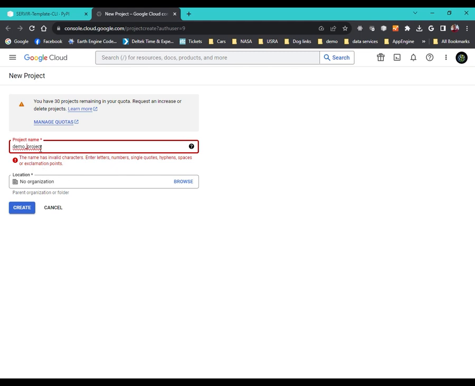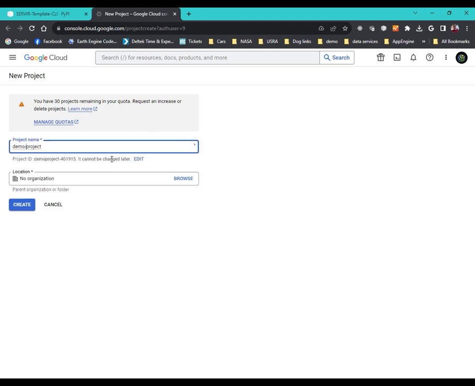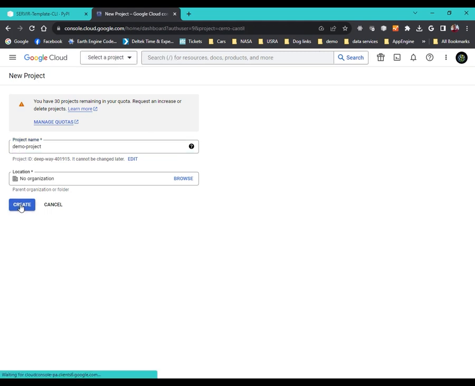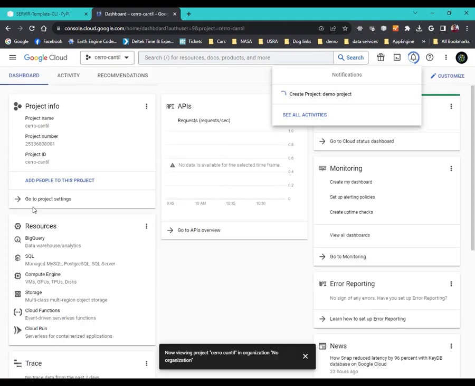So I named mine demo_project, and you see it will not let us use the underscore, but we can use a dash, so close enough. So it's creating the project,